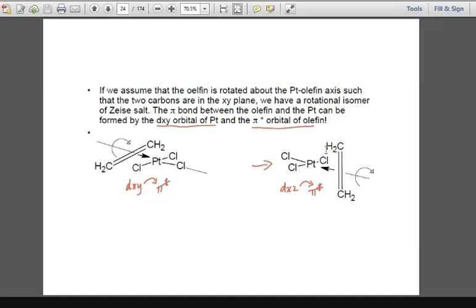Acha, you cannot deny that there will be a rotational isomer, because it is bonded with a sigma bond, so it has free rotation across that. And the moment there is a rotation along the xy plane, of course the orbitals involved in the pi bond formation will be dxz to pi star. Earlier क्या थे? dxy to pi star. ठीक है, यहां तक क्लियर है?